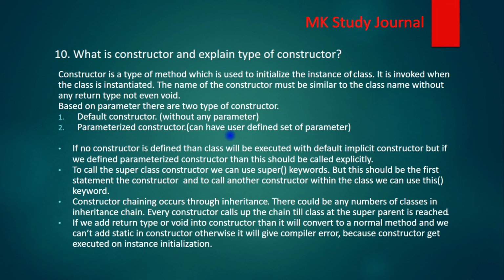But if we add the static keyword to the constructor, then it will give a compile time error, because a constructor is always associated with the instance. Whenever we create an instance, the constructor gets called, and if we declare it static, it would be associated with the class. That's why it will give the compile time error. So this is about the constructor and constructor chaining. Moving to the next question.